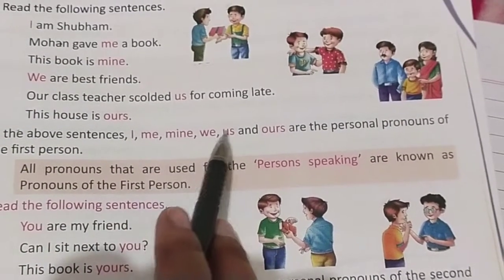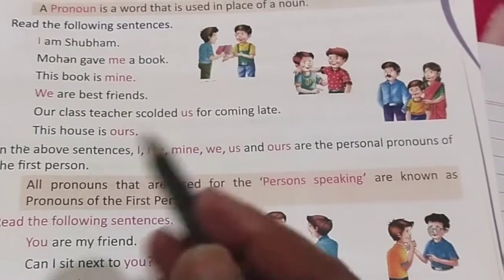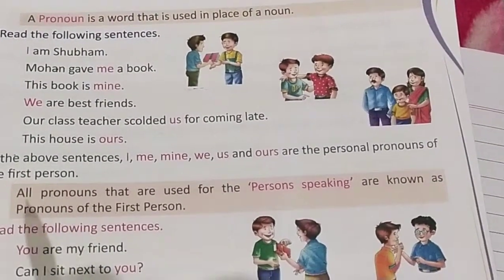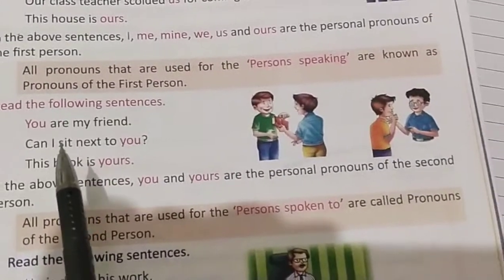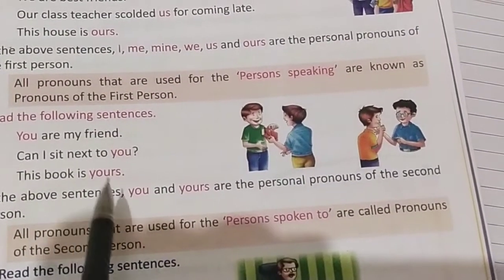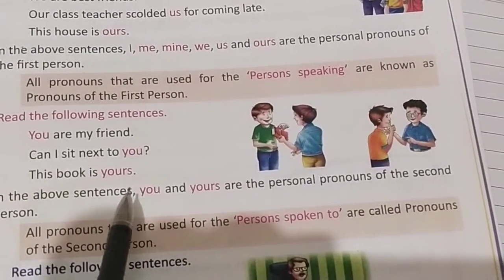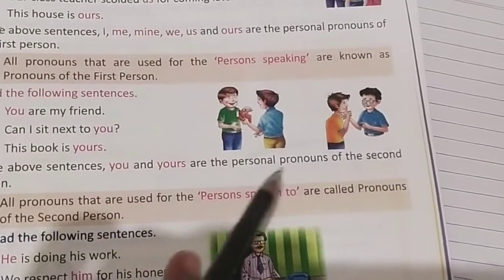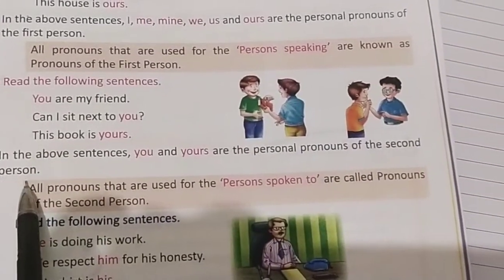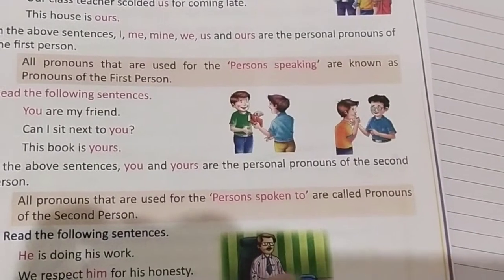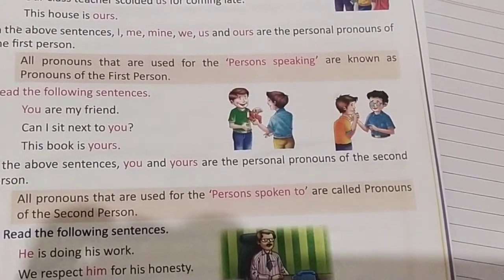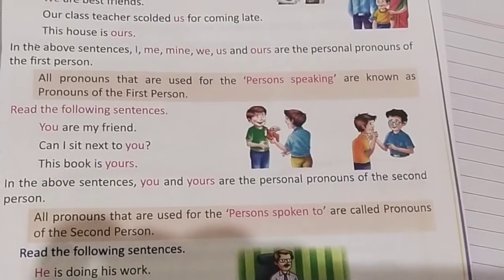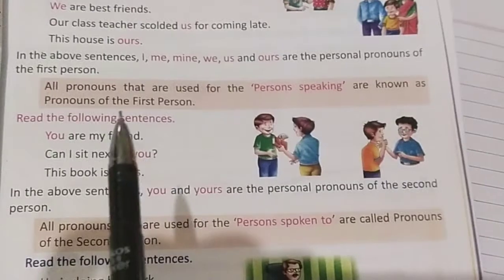Same here also: I, me, mine, we, us, ours, the words which are related to ourselves, are our first person personal pronouns. Next: you are my friend. Can I sit next to you? This book is yours. In the above sentences, you and yours are personal pronouns of the second person. Always remember, I is our first person pronoun. The words used for I, like I, me, my, we, ours, are first person pronouns.